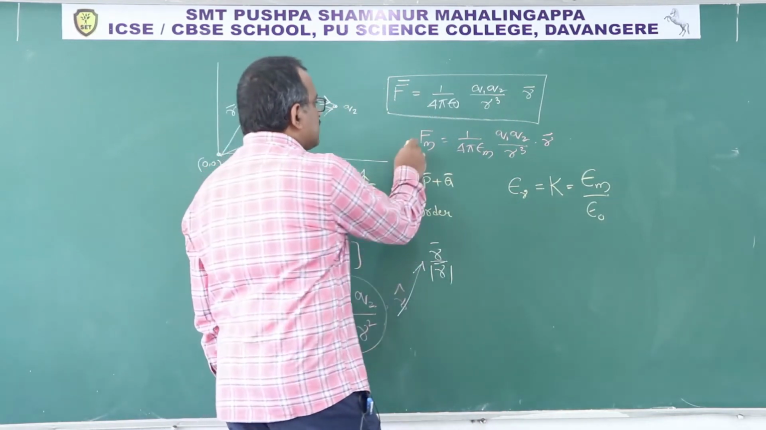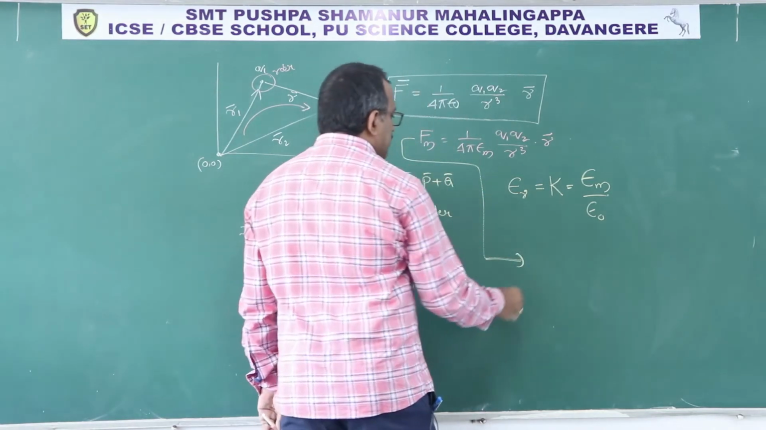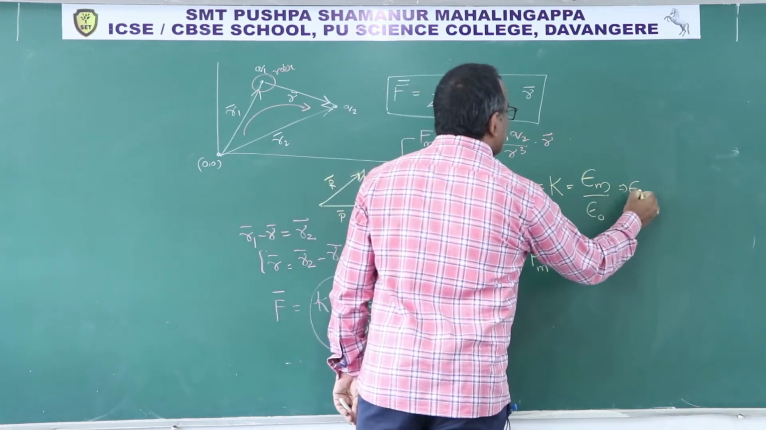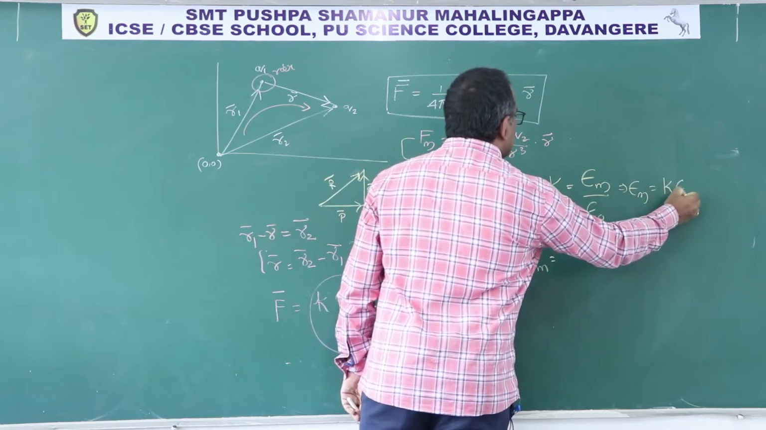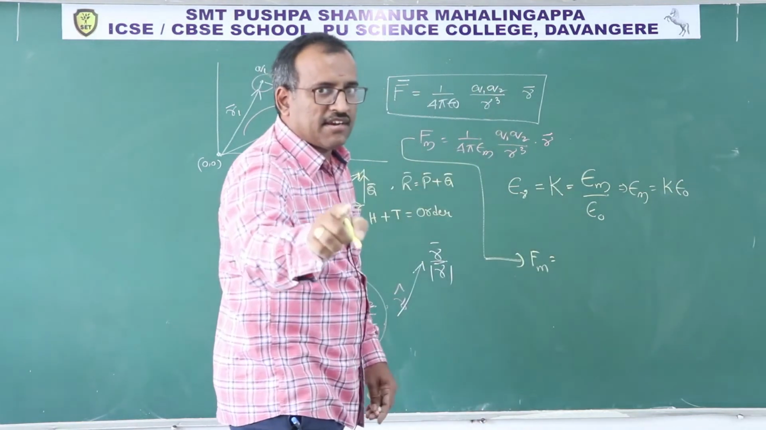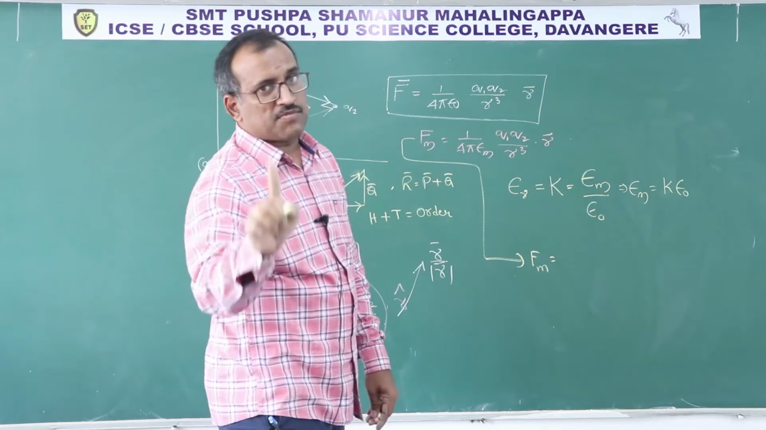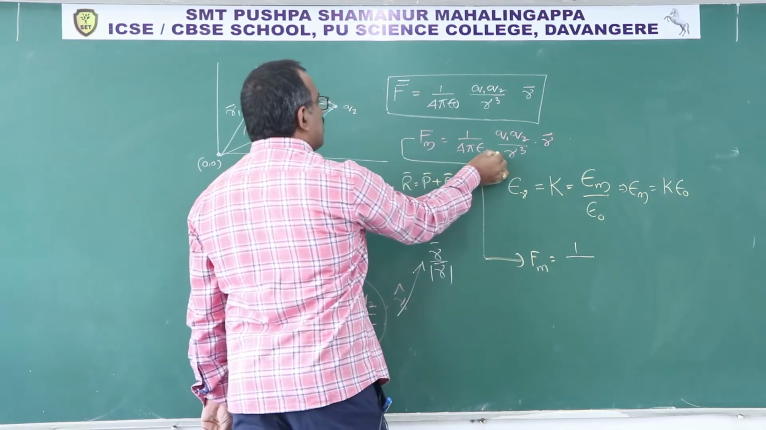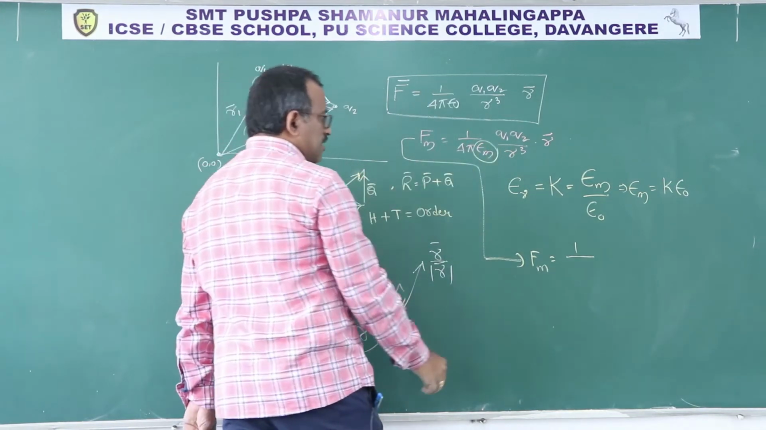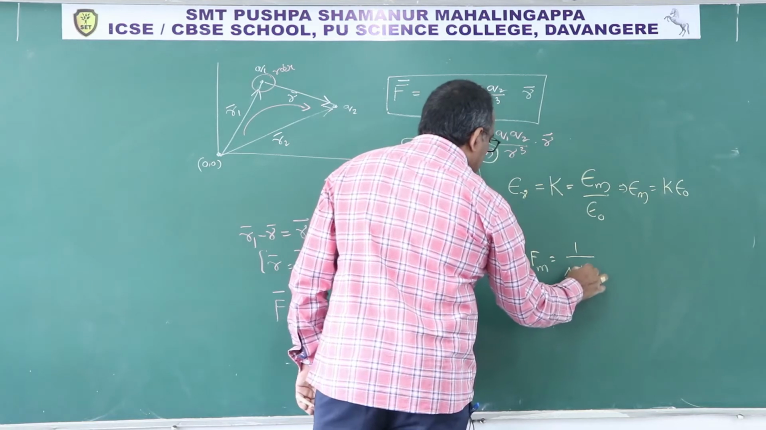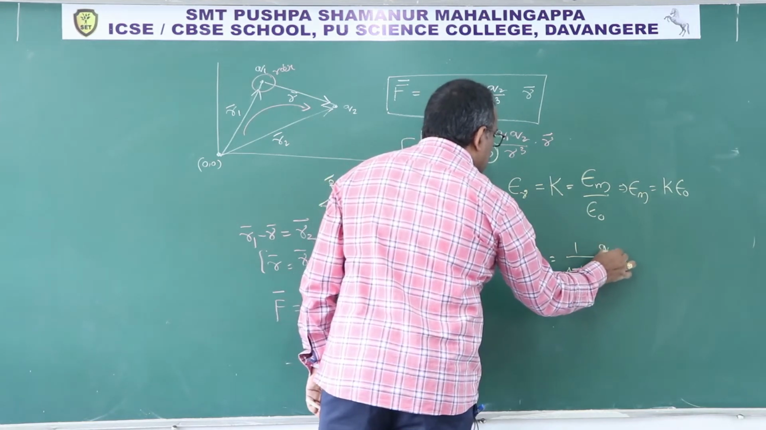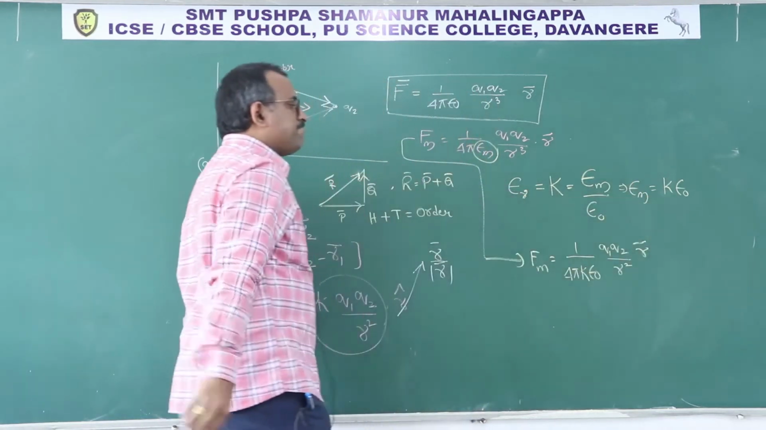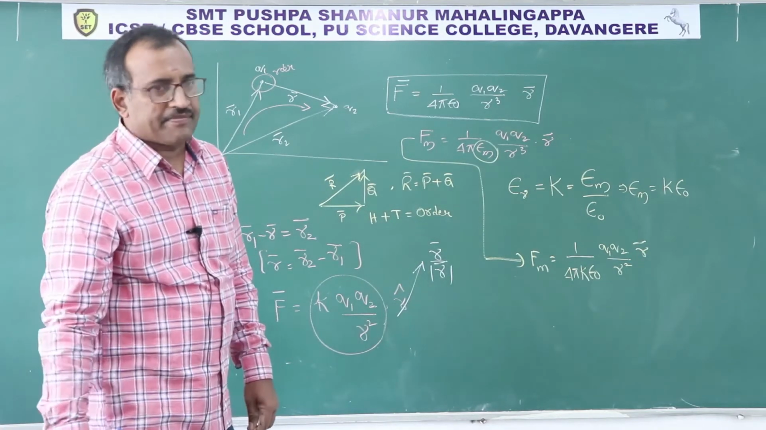Hence, I can change this formula as Fm is equal to, instead of epsilon m, I can write K into epsilon naught. Mind it, it is capital K, not small k. So 1 upon 4 pi capital K epsilon naught Q1 Q2 by R square into R bar. That's all for the story.